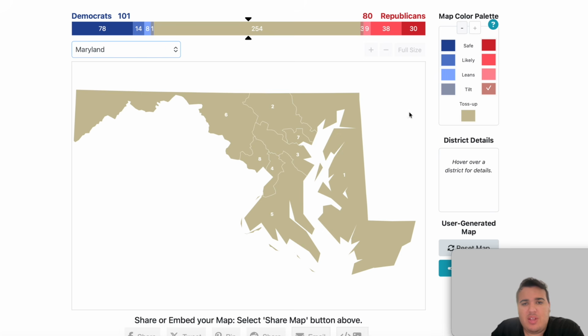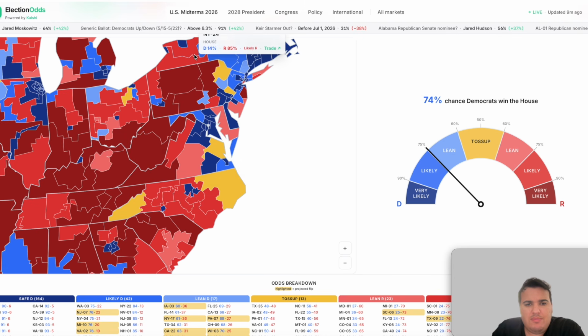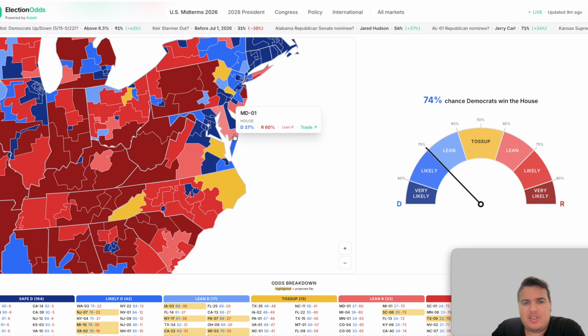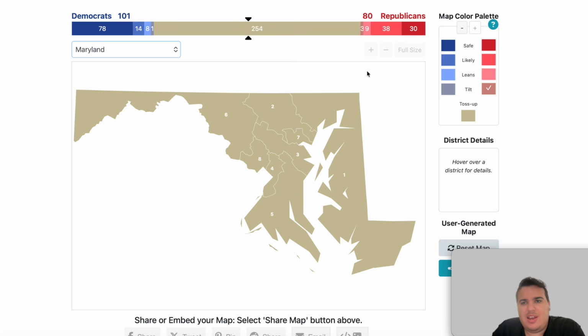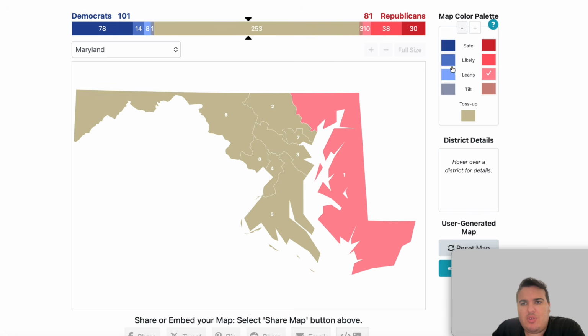The state of Maryland, this one should also go pretty much as expected. Maryland, the 1st district is listed as, I believe it's lean for the Republicans. Yes, it is. The rest of them are all going to be held by the Democrats, just to varying degrees here. The 6th district would be likely for the Democrats. Everything else would be safe for the Democrats in the state of Maryland.